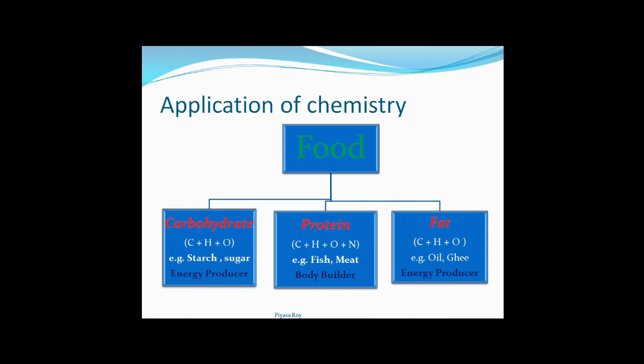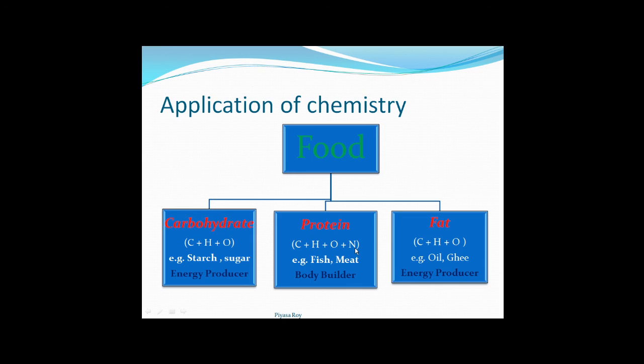Next, protein. Proteins are bodybuilder food. Examples of proteins are fish, meat, etc. Here, other than carbon, hydrogen and oxygen, nitrogen is present. Actually nitrogen is the main element of protein.